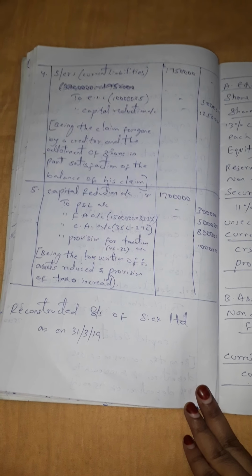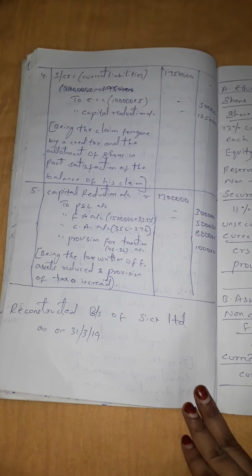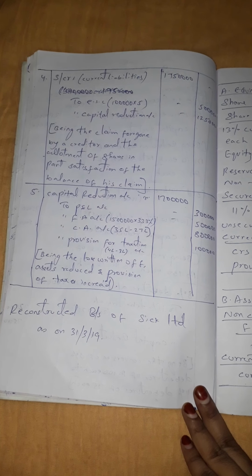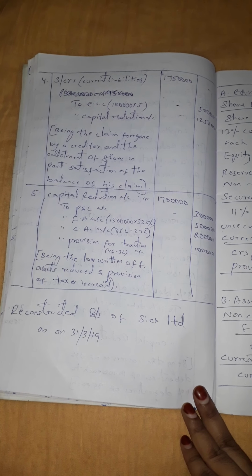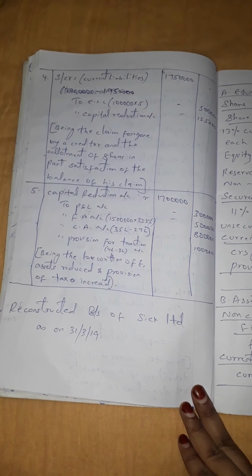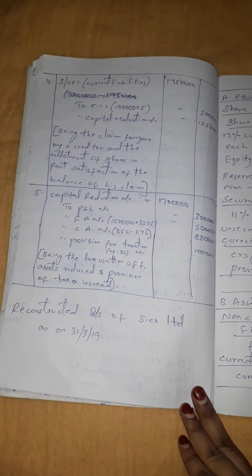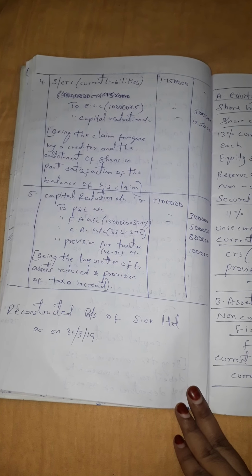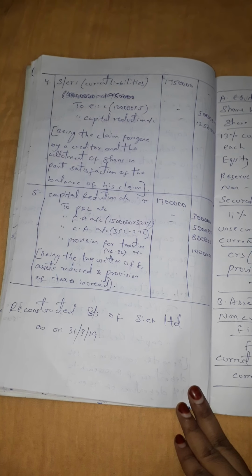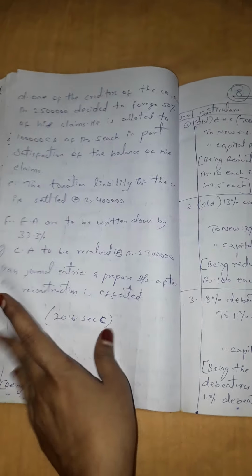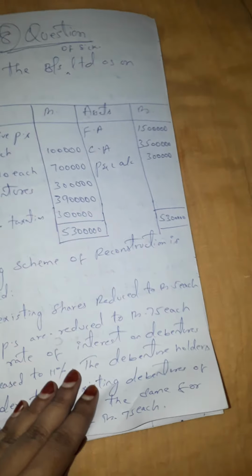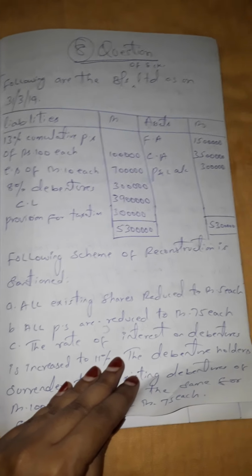Now from this 17 lakhs, you are going to write off all the fictitious assets, increase the tax liability, and write off the losses. Under this, first you are going to take profit and loss account. This amount has been taken from the balance sheet, that is profit and loss account 3 lakhs.